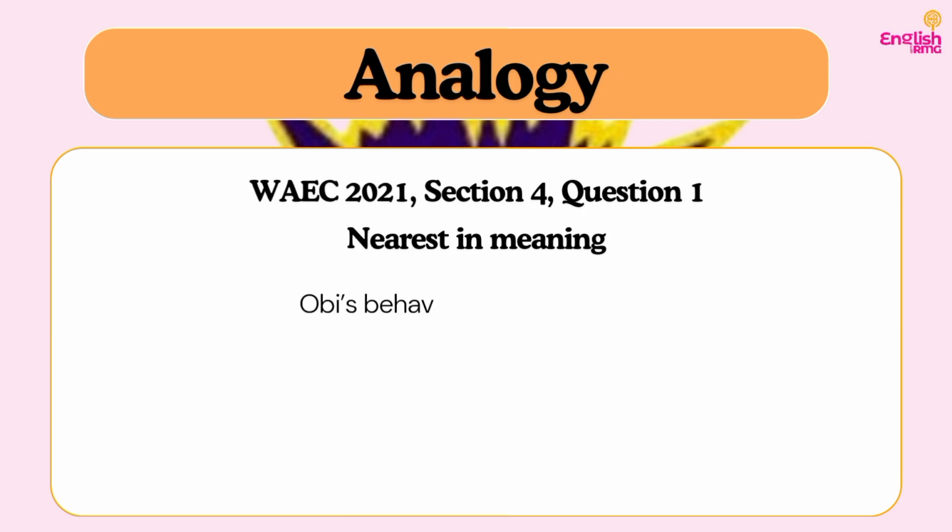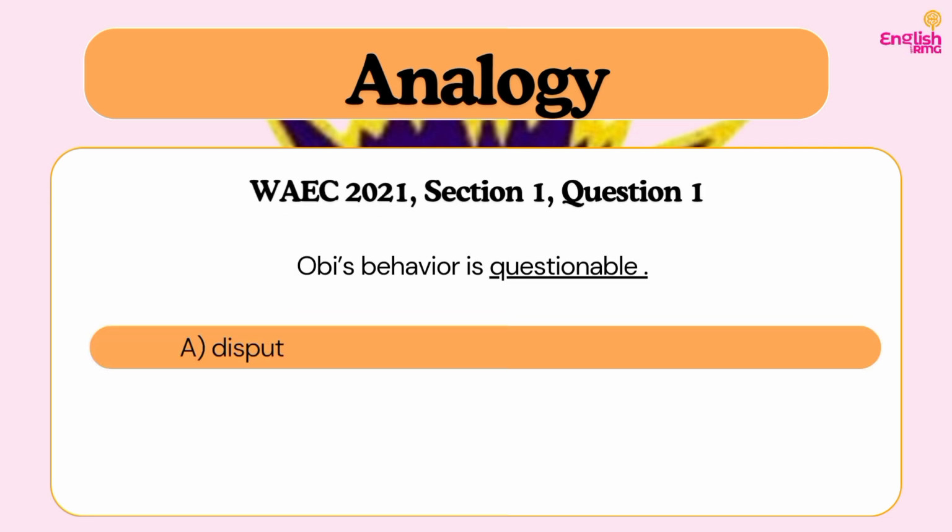Which is question 1 from section 4, 2021. And here we are going to be looking at the nearest in meaning. So we have: Obi's behavior is questionable. I don't want to write all of the instruction because it's just too long. The main thing you need to understand here is that we want to pick the nearest in meaning. So we have Obi's behavior is questionable. What does it mean for something to be questionable? It means that it is not trustworthy. It is shady. We need to ask more questions before we can really accept this thing.